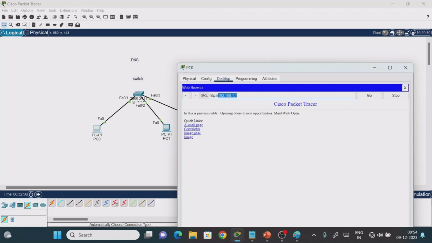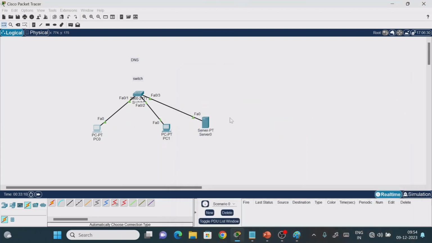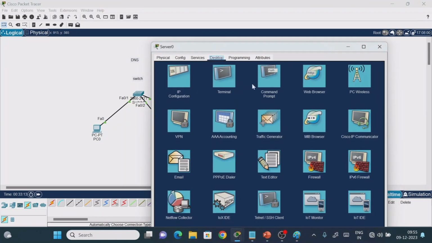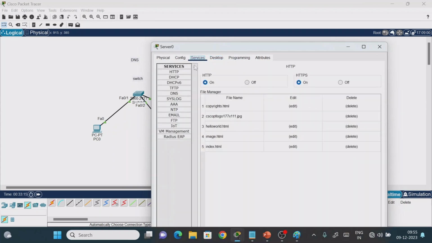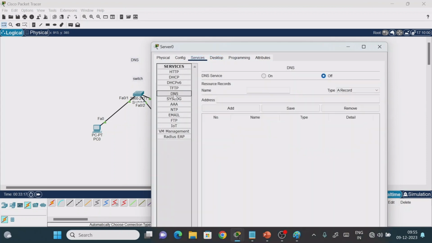Now there we have the concept called the domain name system. Instead of entering the IP address, we can enter a name. Inside this, the domain name system will take care of the conversion process. We'll see practically. Again I'm going to the server. Which service do we require now? Under services we require the domain name system. So just turn it on.